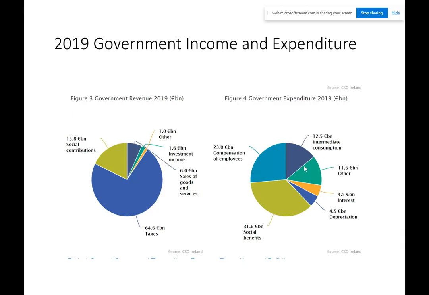So this is 2019. This is the 2019 spending and income, and you can see it there. Like, I mean, it's pretty straightforward. You have 64 billion in taxes that they took in 2019. Okay, 64 billion in taxes, normal taxes. So the bulk of their money, and this is the current account, by the way, is just coming in taxes. You look at expenditure, over a third of it there is going on social welfare. So the dole, pensions, carers allowance, etc. Compensation of employees is paying teachers and guards and nurses their salaries. And you can see the other there, interest, for instance, like we pay 5 billion in interest every year on our bonds. Again, bonds are not free. You have to pay interest on these things, depreciation of state things, and then there's other stuff in there as well. Okay.